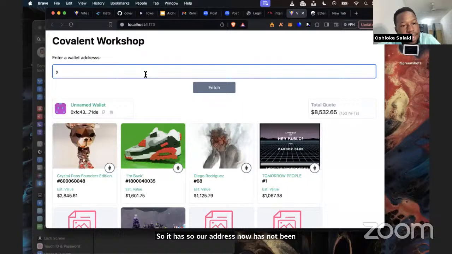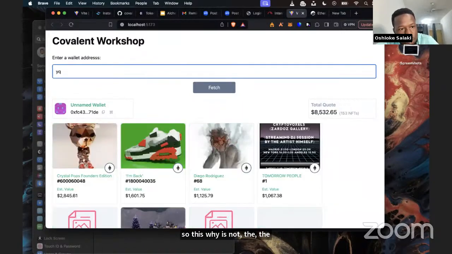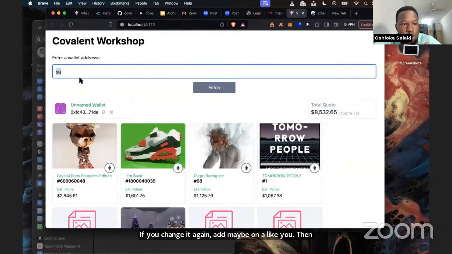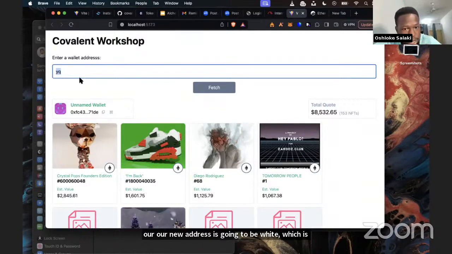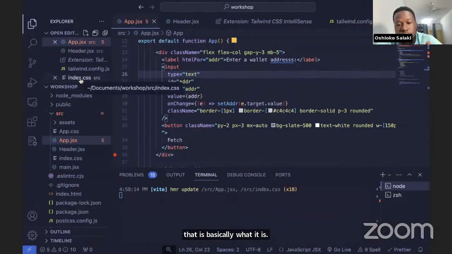So this y is now e.target.value. If we change it again and add another letter like q, then our new address is going to be yq, which is e.target.value. That is basically what happens every time we change the value of the input field.